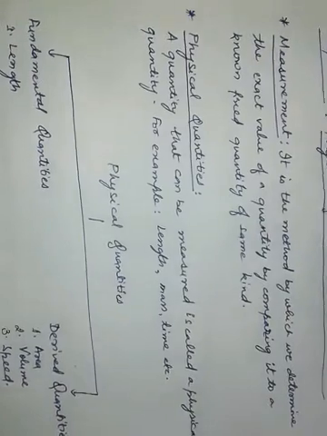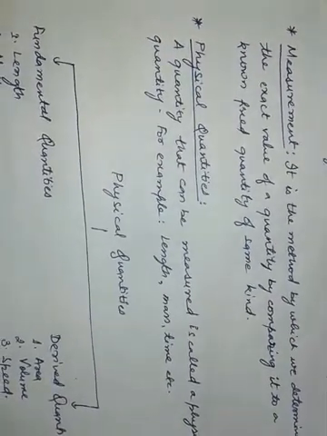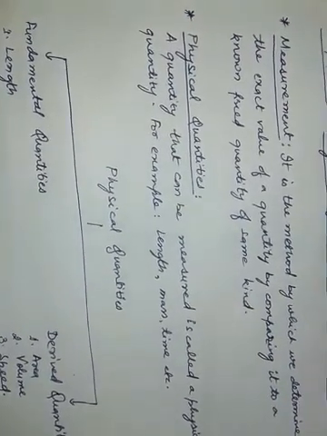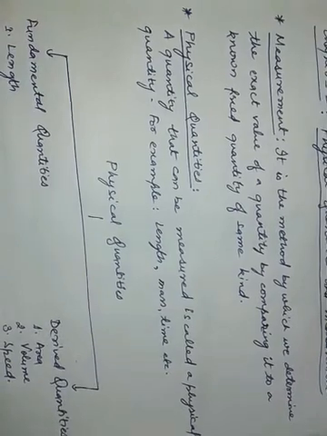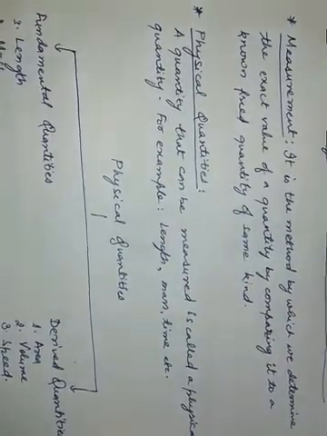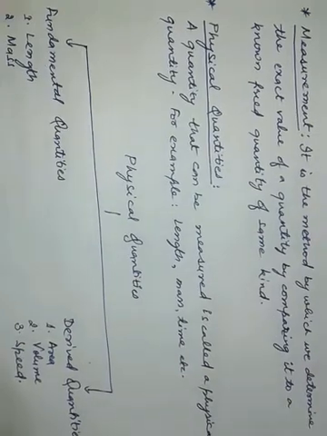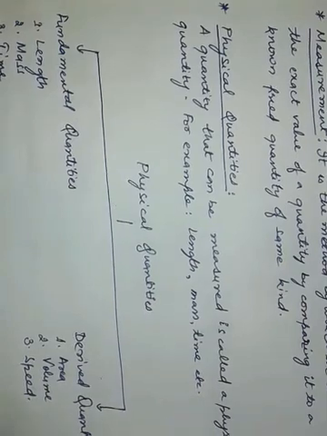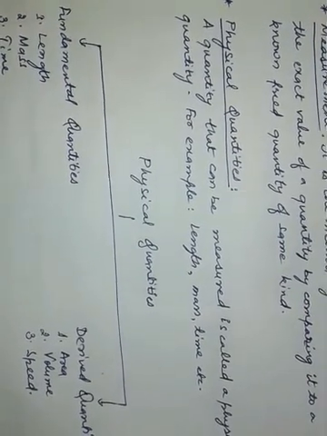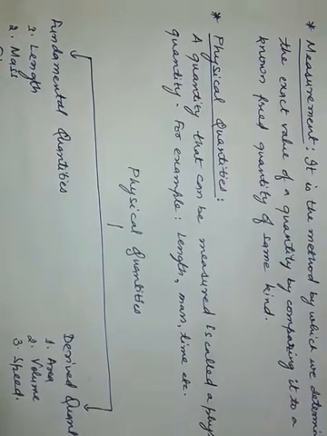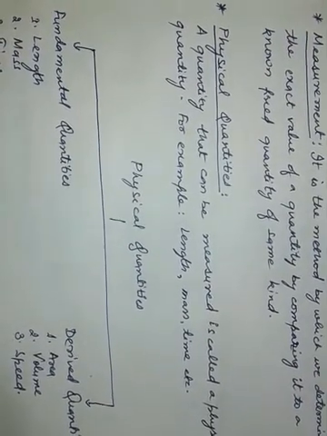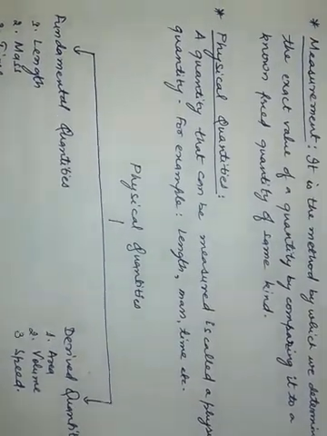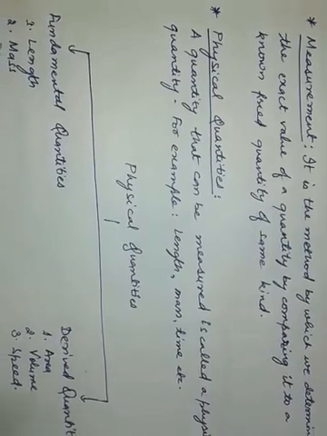Like this, when you go to a grocery shop, the shopkeeper measures potato and onion on a digital balance. When you go to a doctor's clinic, the doctor measures your temperature with a digital thermometer. When you go to a tailor shop, the tailor measures your body to stitch the clothes. So these are all examples of measurement.